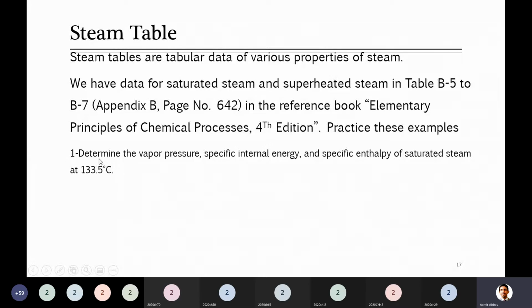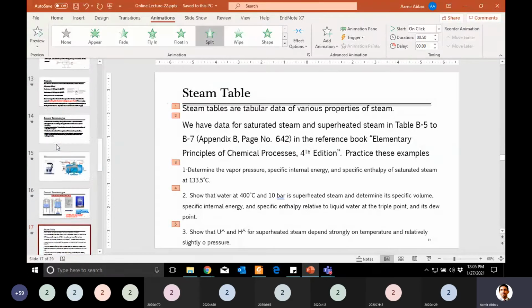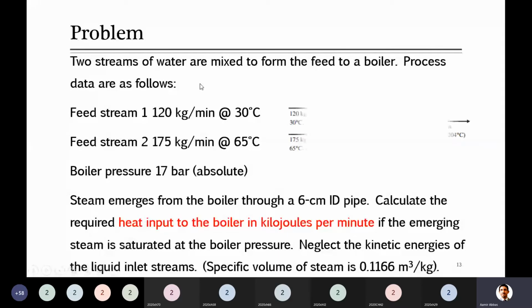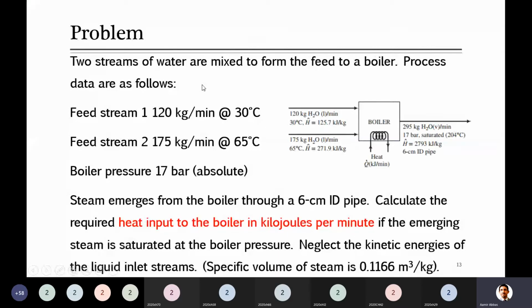But before that, just look at this example. Someone asks you to determine the vapor pressure, specific internal energy, and specific enthalpy of saturated steam. Just look at this word, saturated steam, at 133.5 degrees C. It means steam which is just formed at this temperature. Except for this, yesterday you saw this problem. Can you see the statement of this problem?